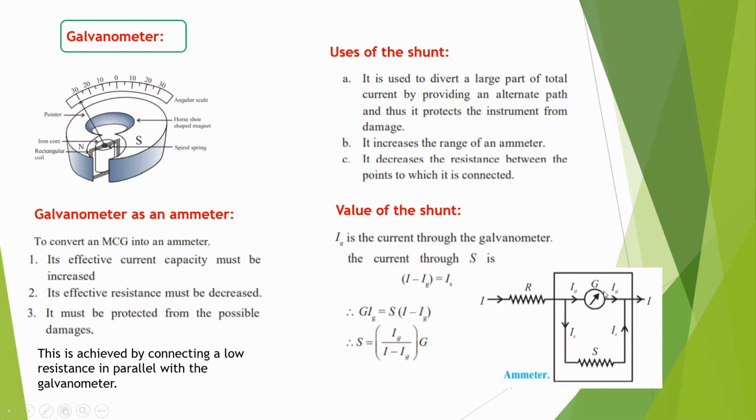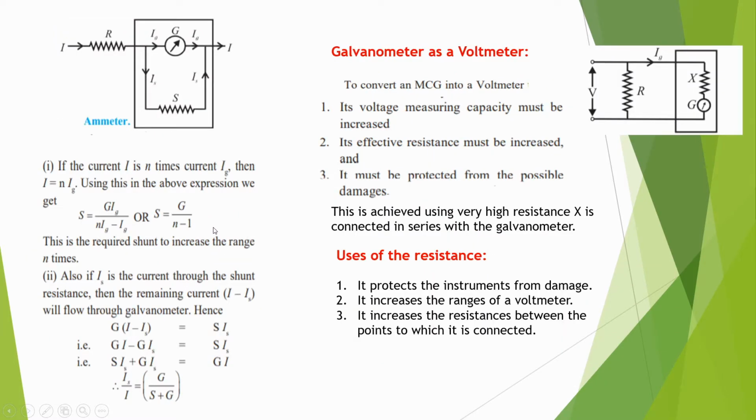We know the value for G. We can substitute all of those values, and by using that we can find the shunt resistance. When this shunt resistance is connected in parallel with the galvanometer, we say that the galvanometer is converted into an ammeter. Then let us see the next part.